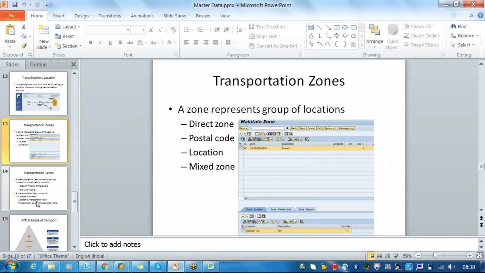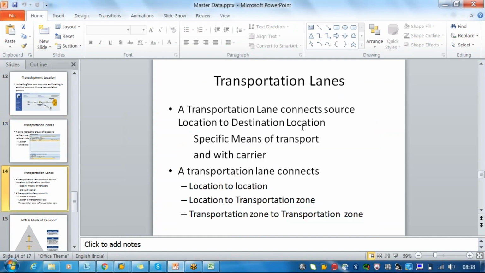Okay. The main use of this is that it connects the source and destinations, with specific means of transportation and the carrier. So next is your transportation lane. This is an important topic within the TM master data. So what is this transportation lane? It is similar to your route, whatever you are getting in R3, the route will be there, right? It is similar to route, but we will additionally have the means of transportation and the carrier which is operating.